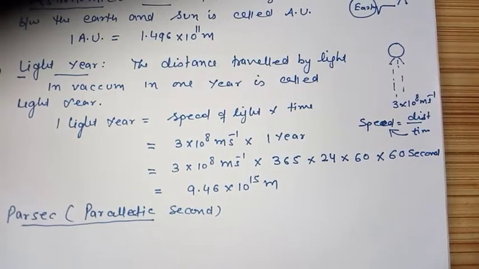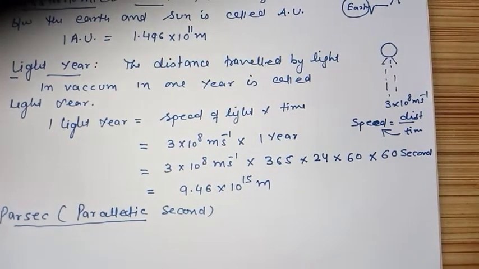So now what is parsec? First of all, let us write the definition.